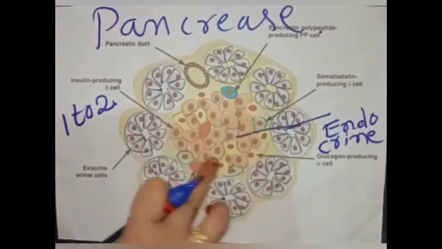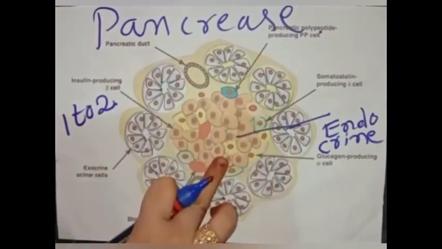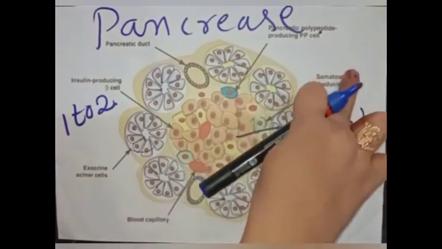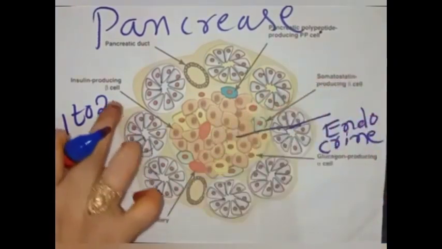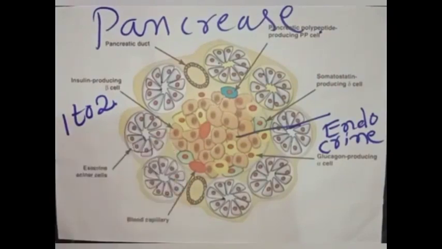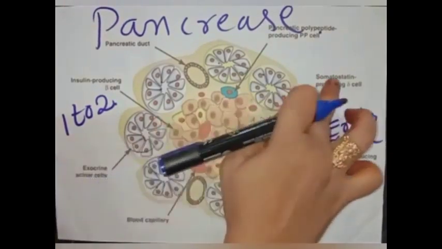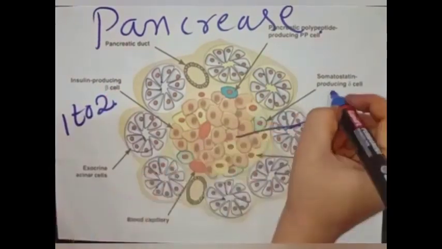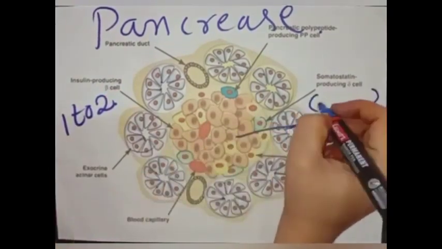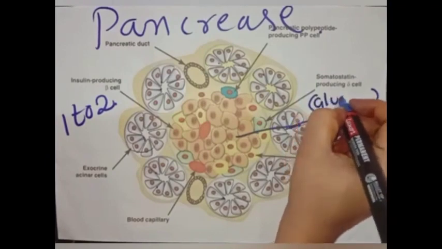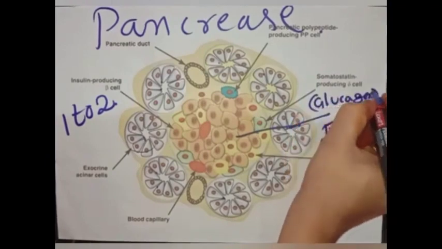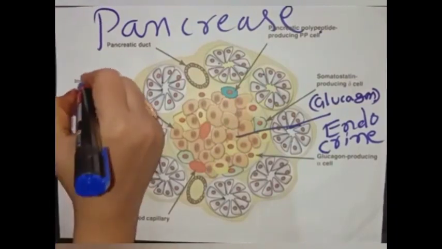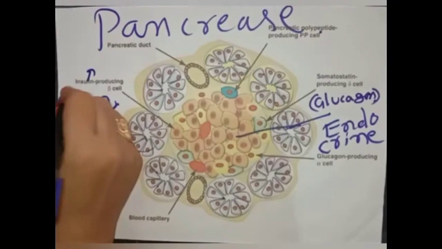How many types of cells can we identify, children? See, these are the alpha cells. These are the beta cells. Alpha cells and beta cells. Alpha cells secrete glucagon hormone. Beta cells secrete insulin hormone.